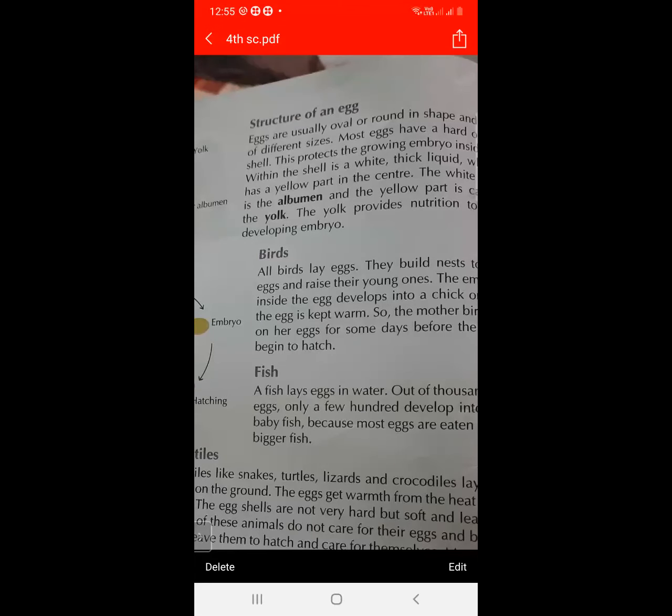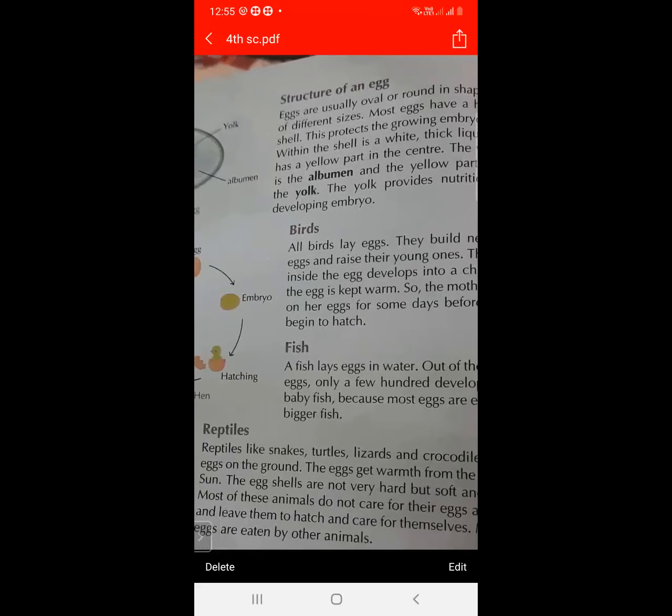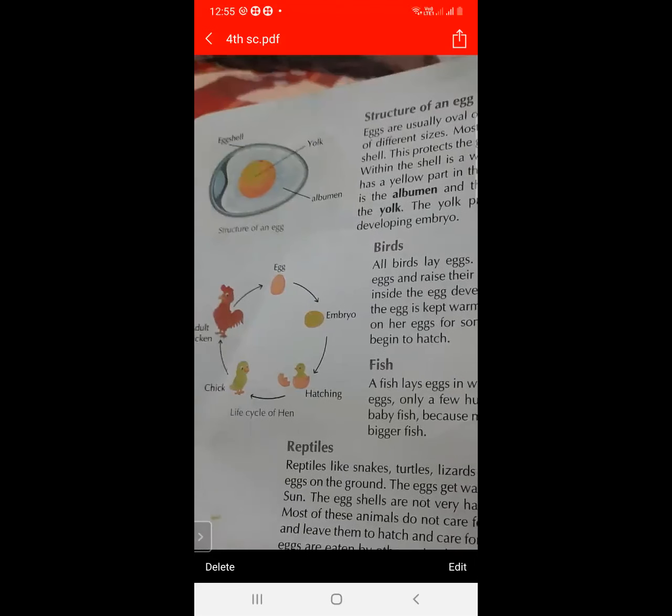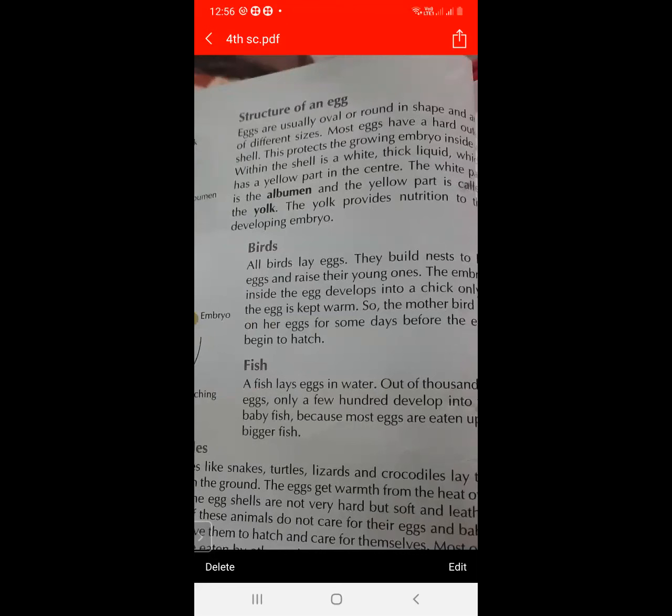Inside they have a white, thick liquid, and a yellow part in the center. So what is the structure of an egg? The outer shell is called the eggshell, in the center is the yolk, and in between is the albumen. Eggs are available either in oval or round shape. They have an outer hard shell that protects the growing embryo inside. Eggs are available in different shapes and sizes.